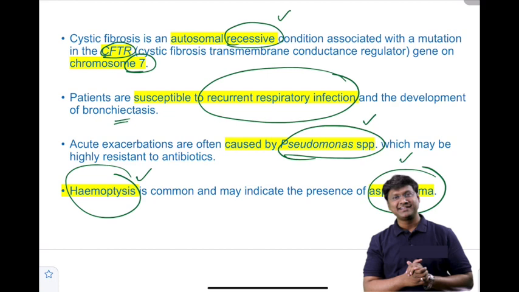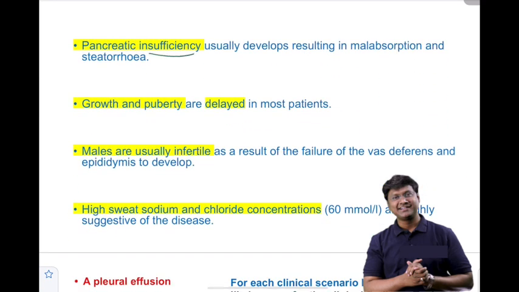Why do these patients have steatorrhea? In patients with cystic fibrosis, there will also be pancreatic insufficiency, which causes malabsorption as well as steatorrhea. In these individuals, growth and puberty are also very much delayed. Males have infertility. Why are the males infertile? That is because of failure of the vas deferens and epididymis to develop, and that is the reason the males are usually infertile.